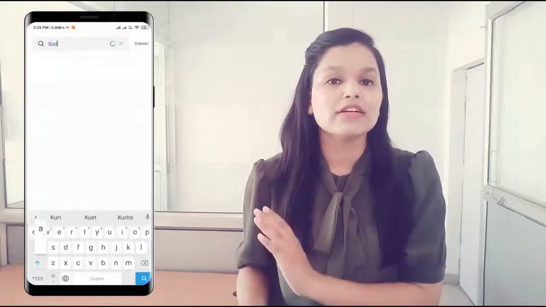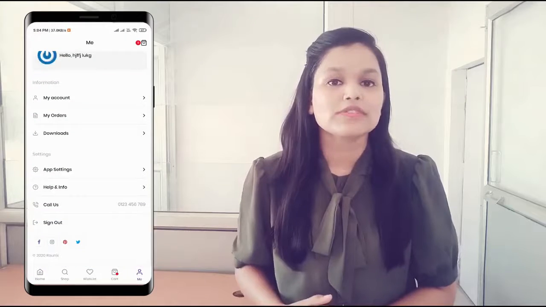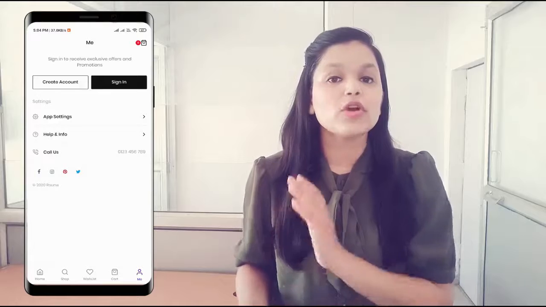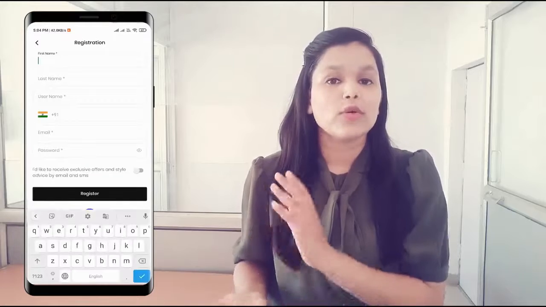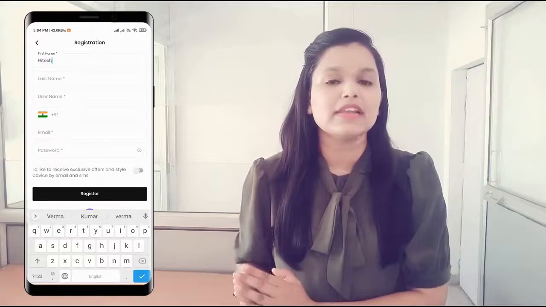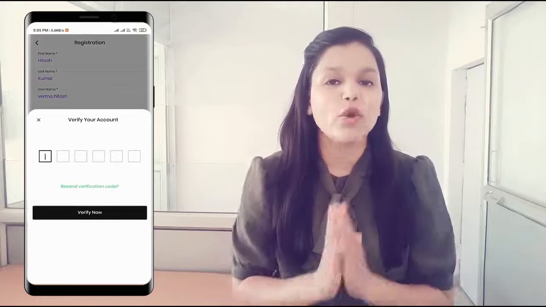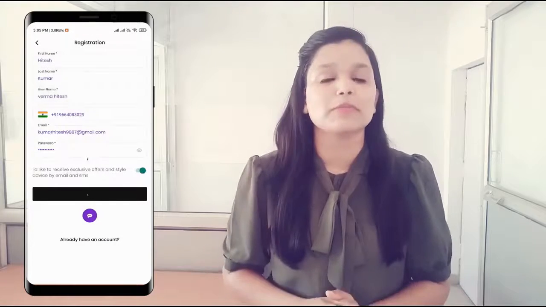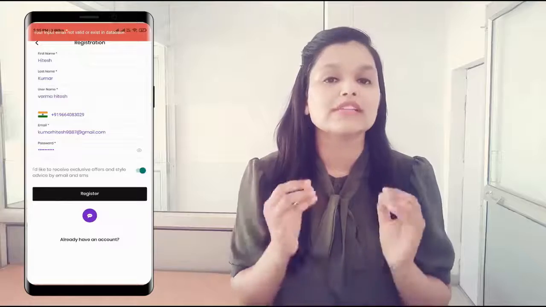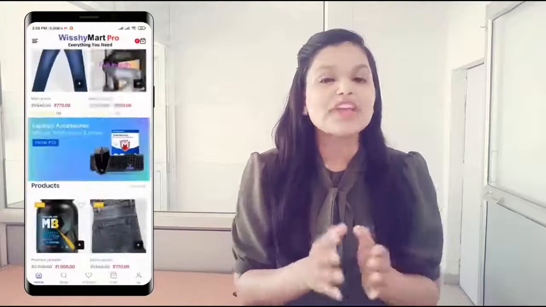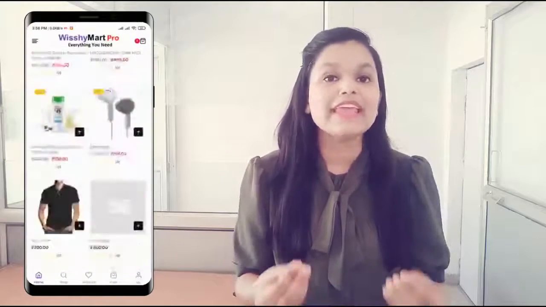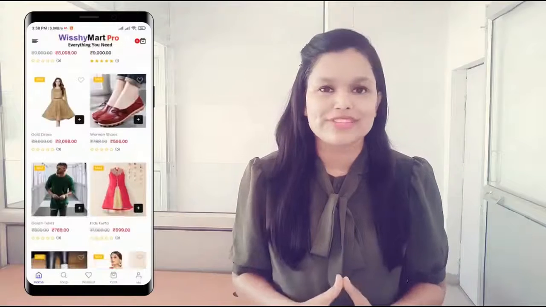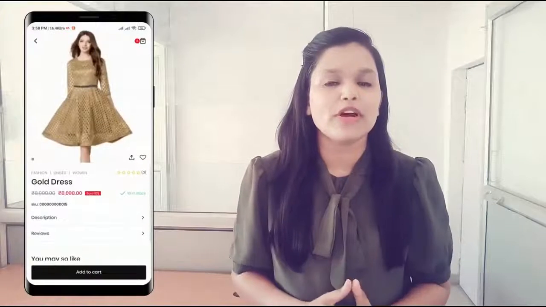Now just click here and log in to your account. You can also log in by OTP. Enter your name, number and details, and the application will send an OTP to your number. And that's how you register in Wishimart Pro. Now let's make an order and understand how a customer can order any seller's products on Wishimart Pro. So now let's click on a product.